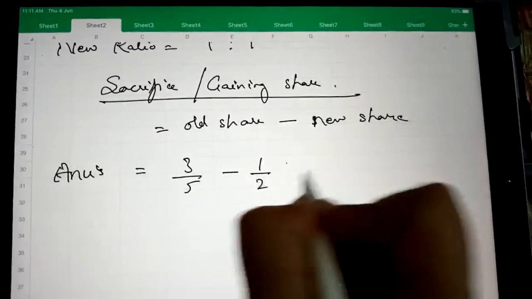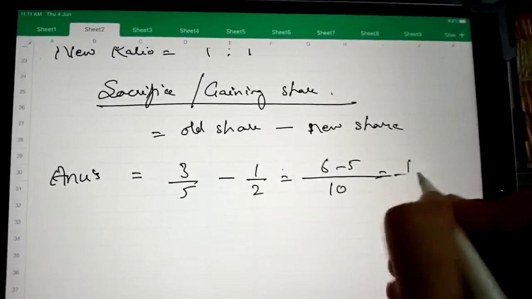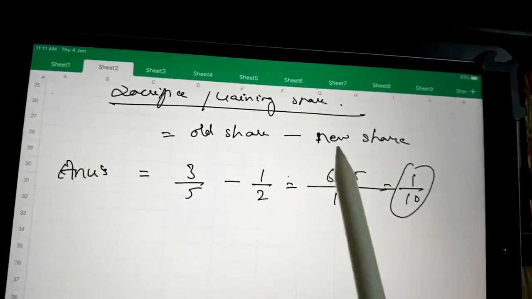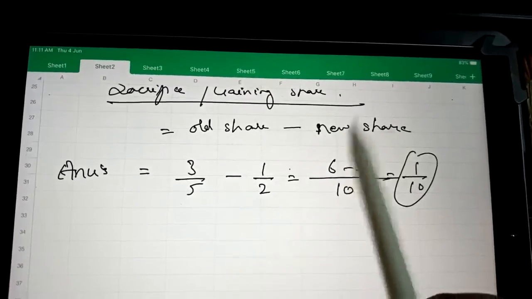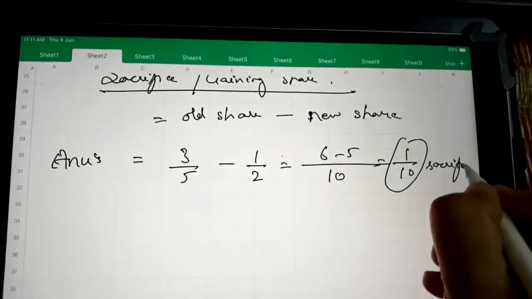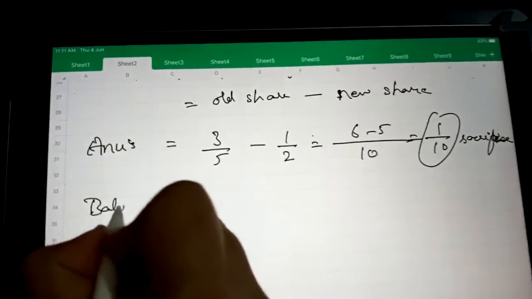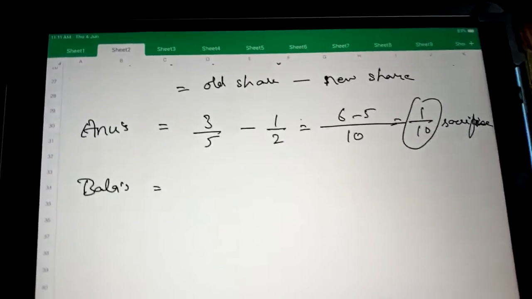So the answer is 1/10. It is positive, which means his share decreases. When the share decreases, it is his sacrifice, and Bala's gain, because if one partner sacrifices, naturally the other will gain.